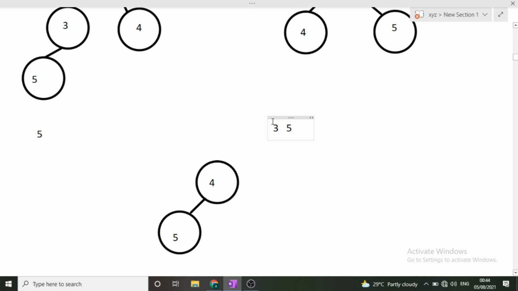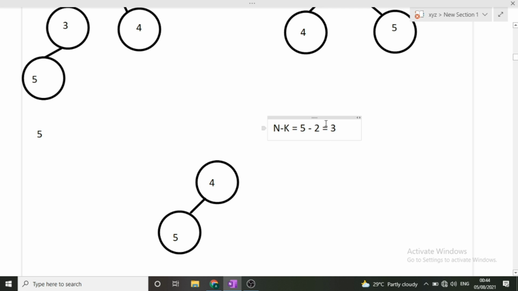There are 5 nodes. Once we have formed the heap, how many times do we have to pop the top element to get the kth largest element? That will be n minus k times. Here n was 5 and k was 2, because we have to find the second largest element. So we will do the pop operation 3 times.